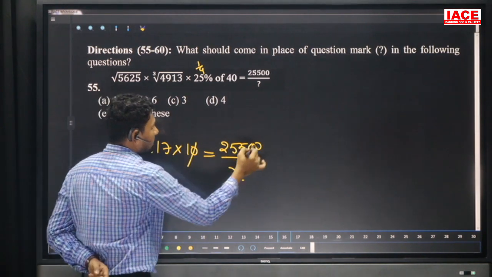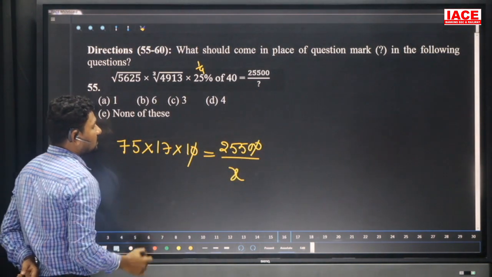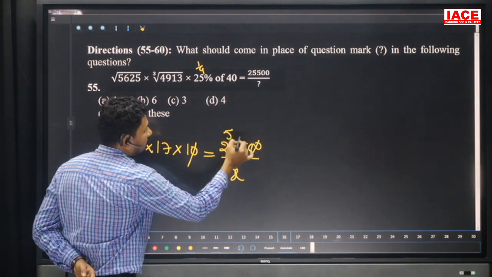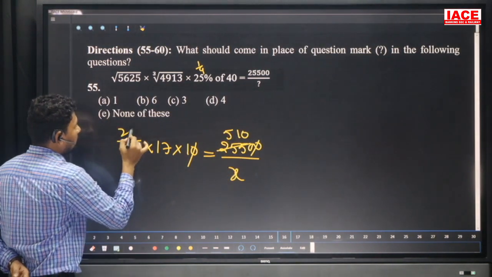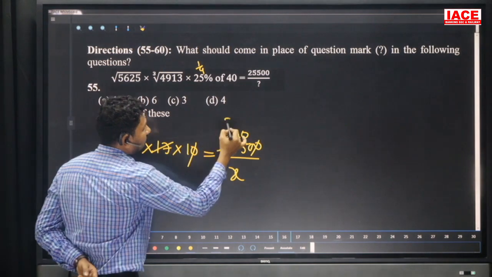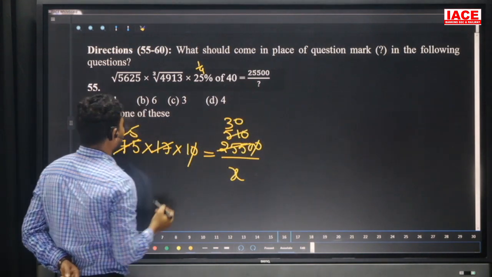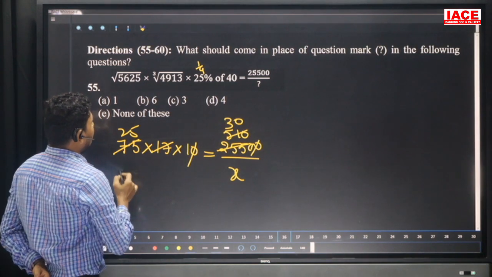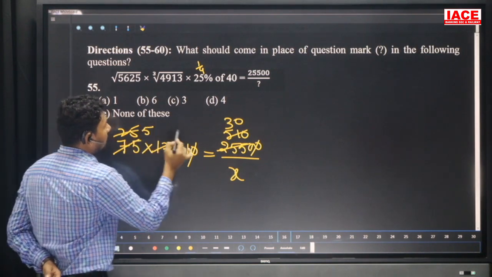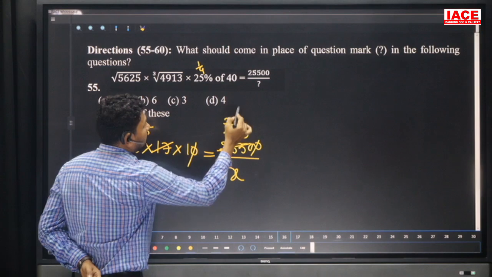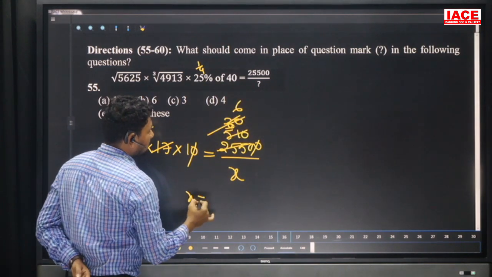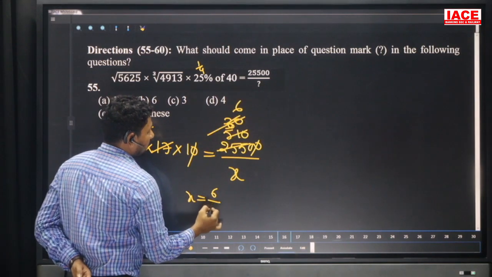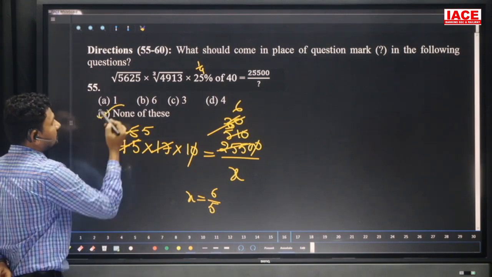And here the 0 0 will be cancelled, and cancel with 5 also. 5 5s are 25, 510, and 525s are. And 17 into 51 is 3 times, and 30. And again cancel with the 5. Here the value is 5 5s are, and 5 6s are, and 5 6s are. That means x is equal to 6 by 5. Then our option is none of these.